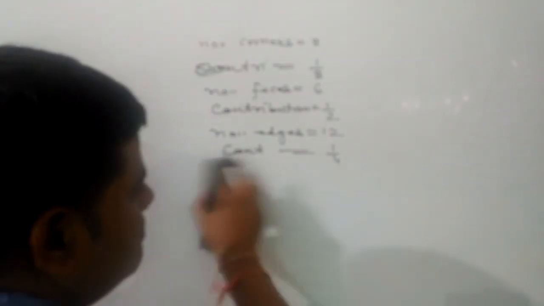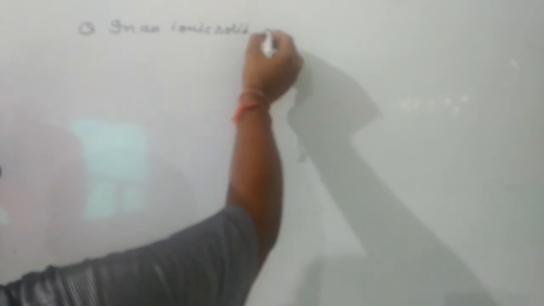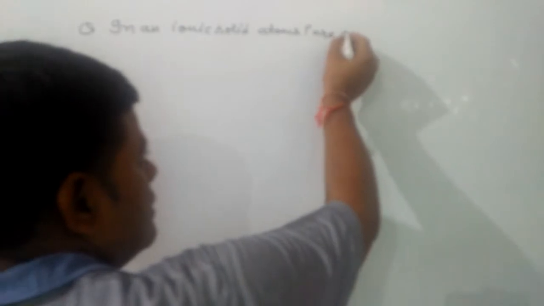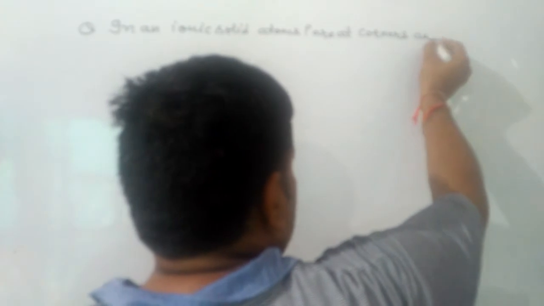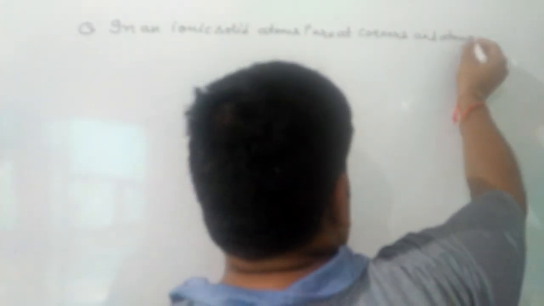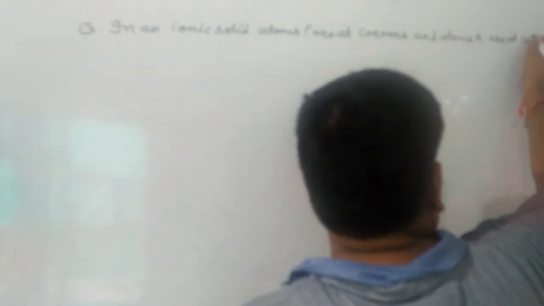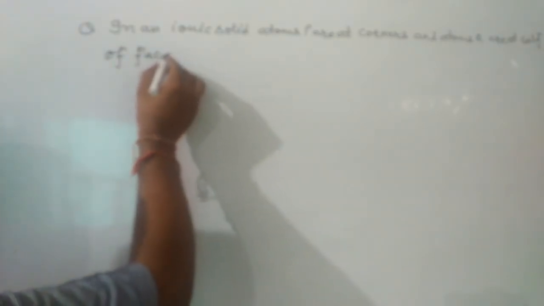Now, we have to do some questions over it. The first one is: in an ionic solid, atoms of P are at corners, and atoms of Q are at half of the faces.